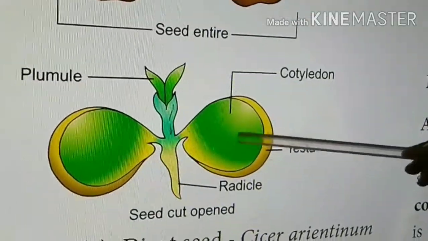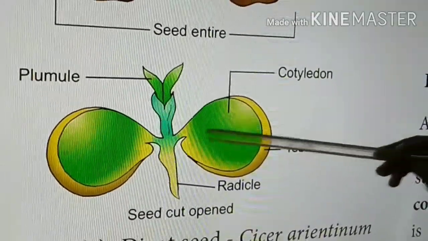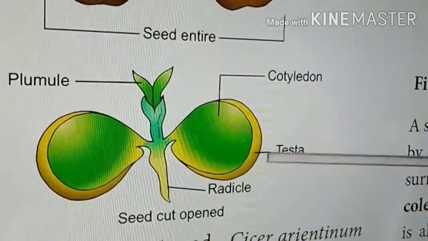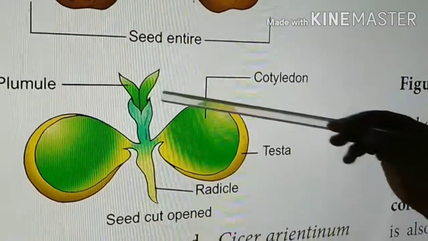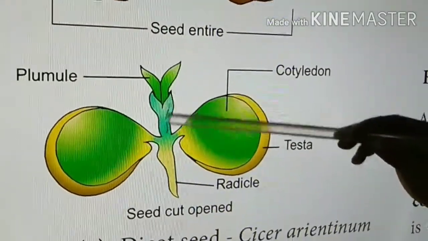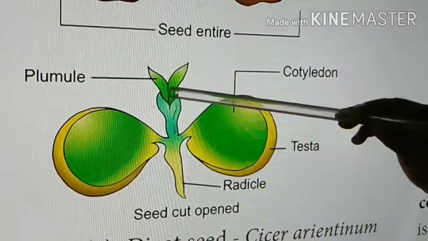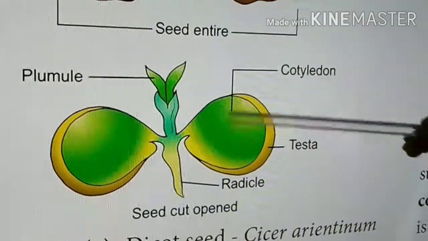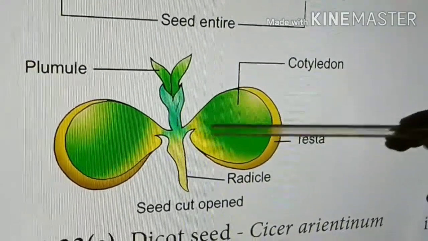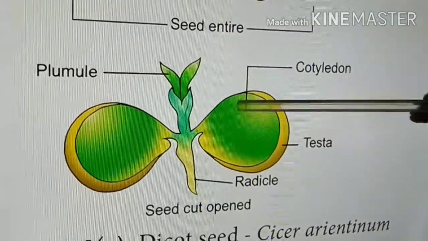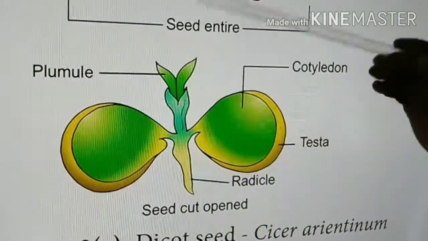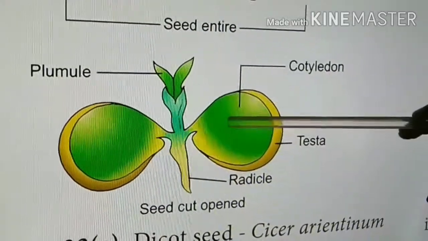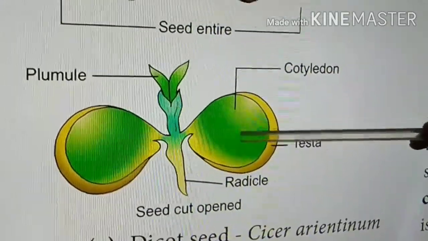As I said just now, these cotyledons are fleshy. This cotyledon may be endospermous or non-endospermous. What do you mean by endospermous? The embryo is formed after the zygote. So the zygote will become the embryo. Then the surrounding material will become the endosperm. When the developing embryo utilizes or consumes this endosperm, then after the formation of the seed, no endosperm is left over. Such seeds are called non-endospermous seeds.